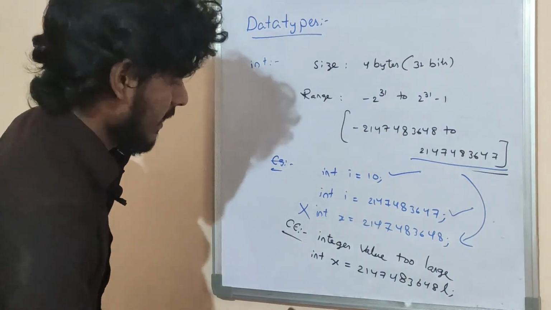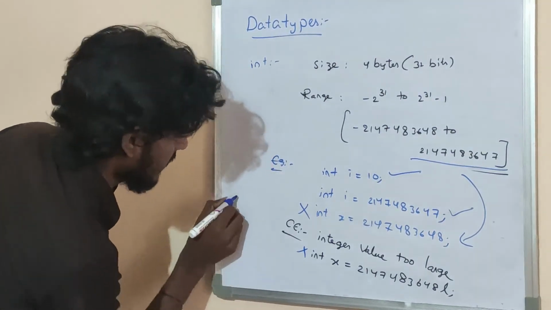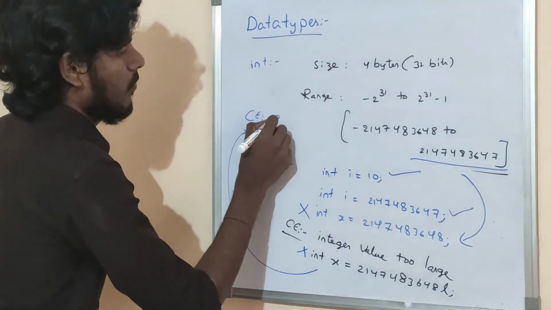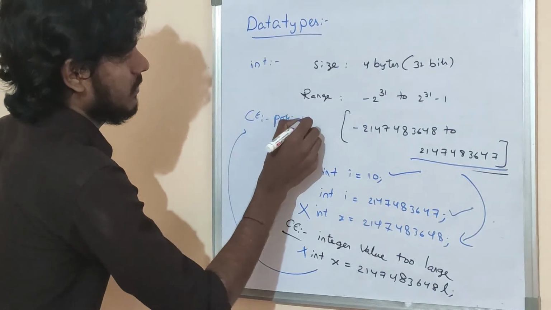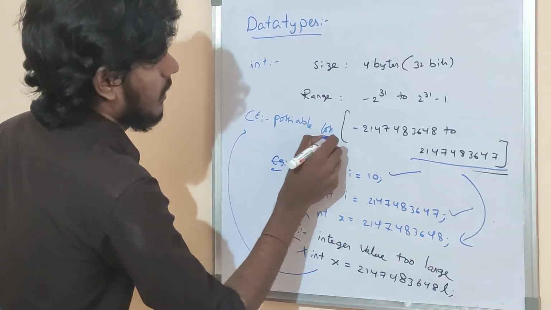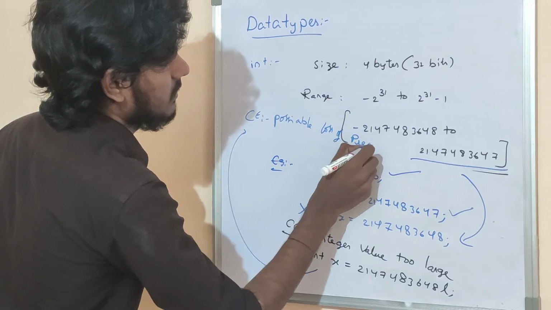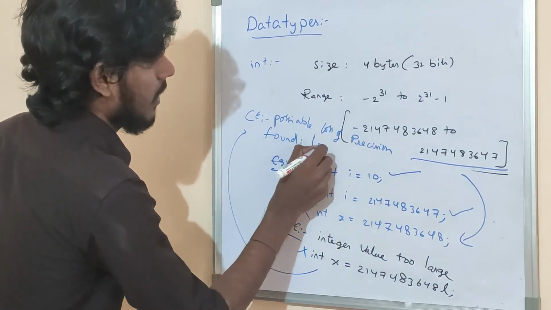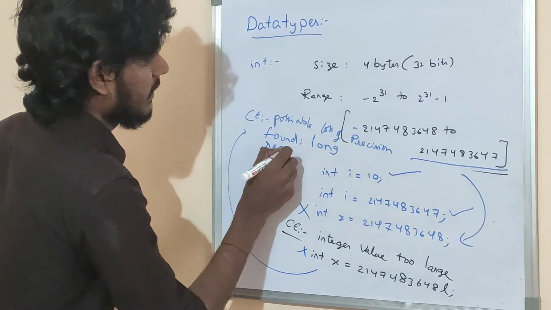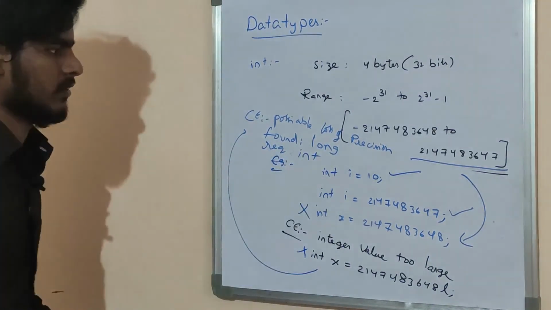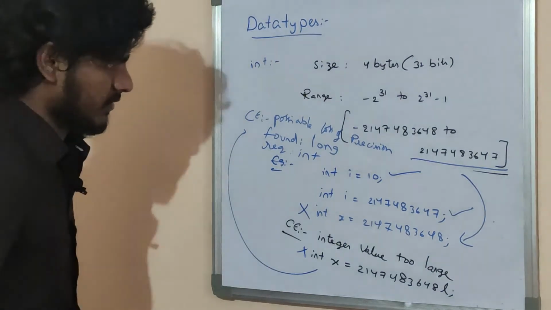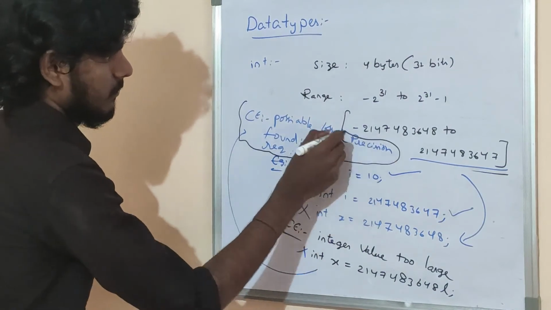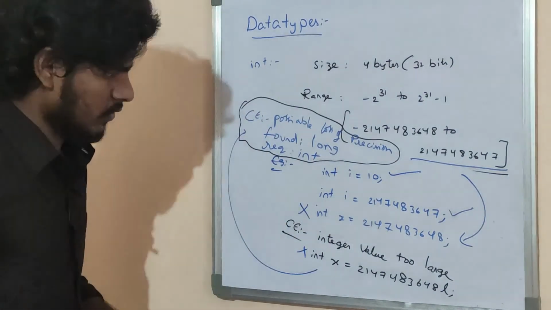In this case we will get a compile time error saying possible loss of precision, found long, required int.